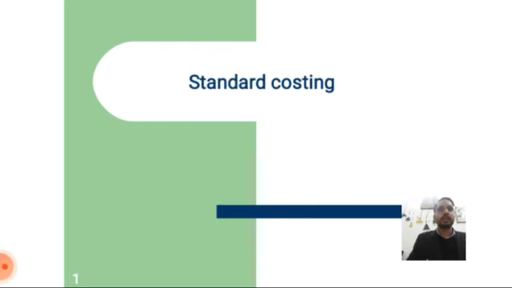Today we are discussing the topic of standard costing. Standard costing is a very important technique of cost control. Every organization wants to minimize the cost of production and maximize the profit. Standard costing is a system which seeks to control the cost of each unit or batch of production through predetermining what the cost should be, and making a comparison with the actual cost.